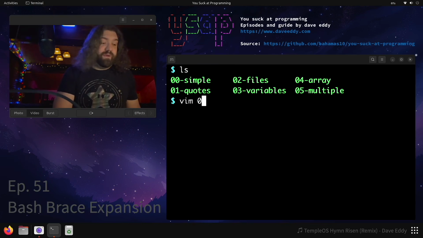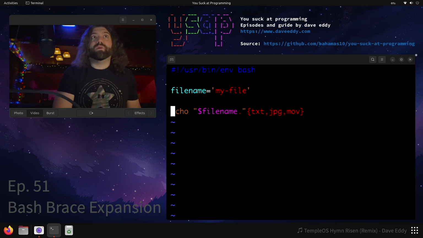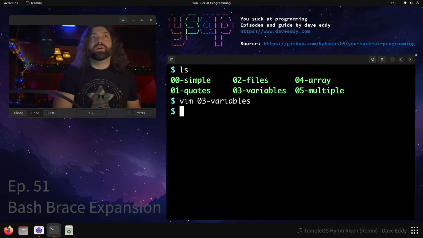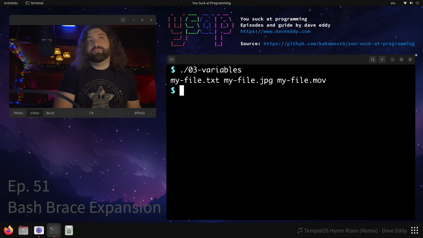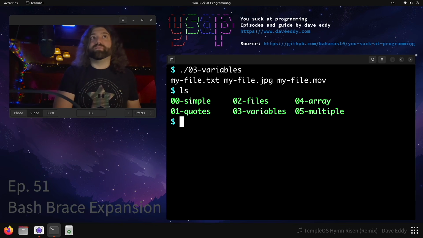So what else do we have? Well, we can put file names in a variable. You might be asking yourself, if we can't quote it, what can we do? Here we have a file name called my-file. We can quote the variable expansion. We can even put more stuff in here and add on to the string. We just have to close the quotes before we get to the brace expansion. This is very important. If we run this, you can see we get the same output. So there you go. Brace expansion works how you expect it.